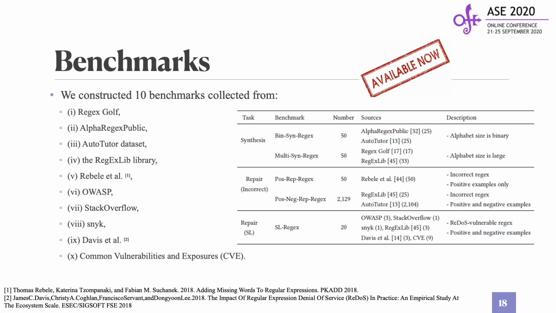Next, evaluation. We evaluate FlashRegex on benchmarks collected from 10 sources, as listed here. Note that different benchmarks have different features. For example, some have a much smaller alphabet size than others, and some only contain positive examples. We released the source code and benchmarks on GitHub. They are now publicly available.